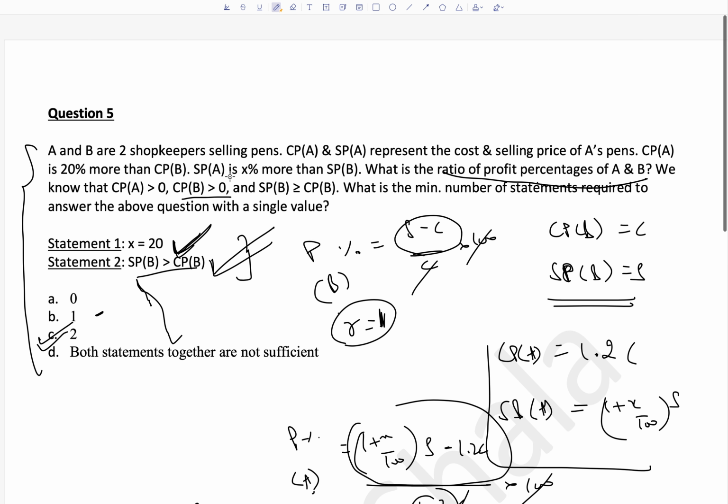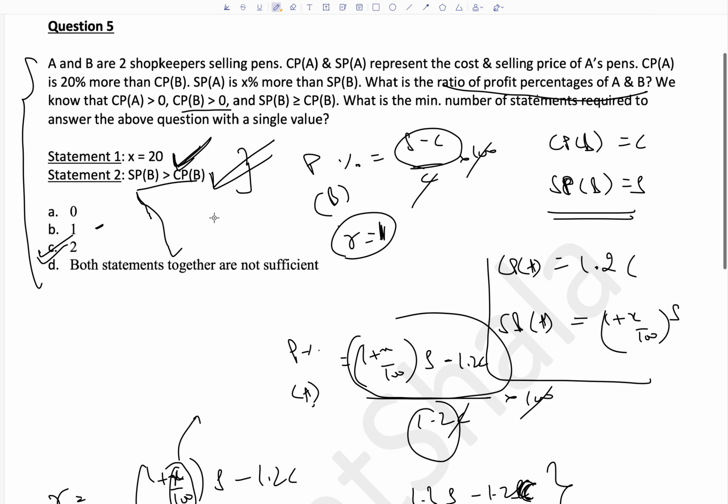This is a very good concept that sometimes CAT has questions like this which have corner cases and you tend to miss those out. So this is mostly it about the quiz questions. These were to be solved in 20 minutes by all the students, and very good results. A lot of them solved it correctly.